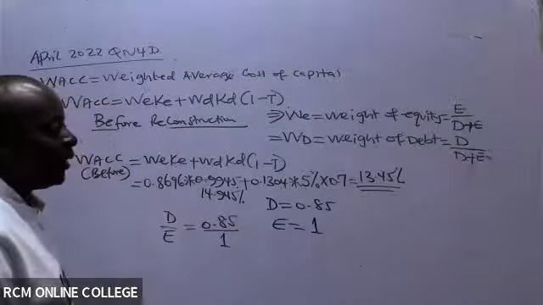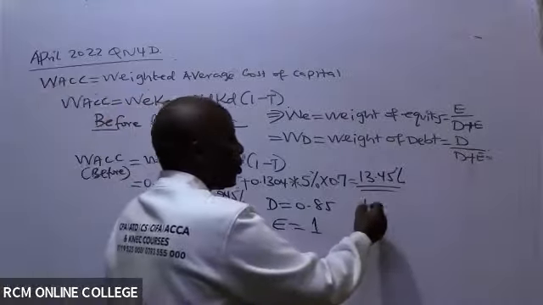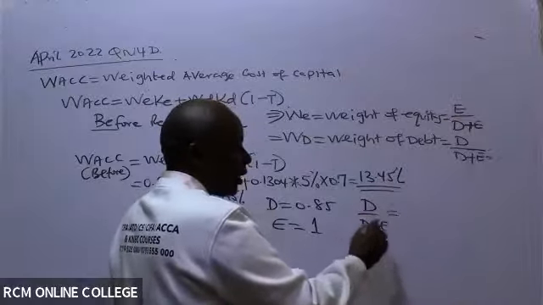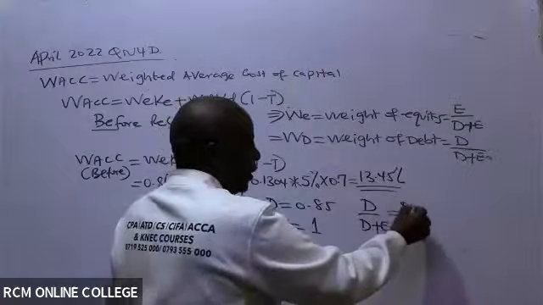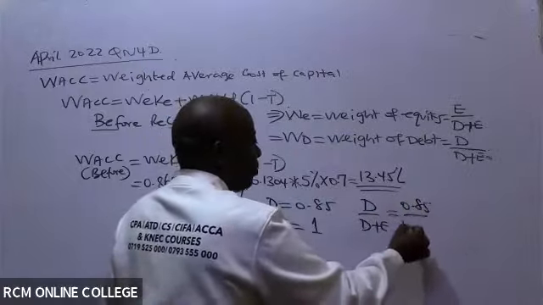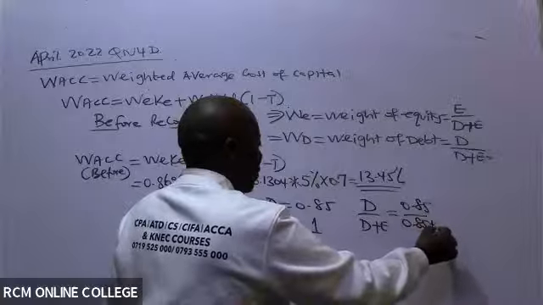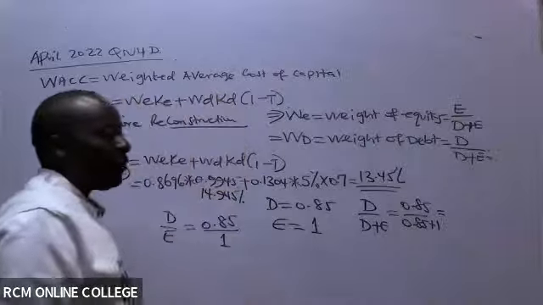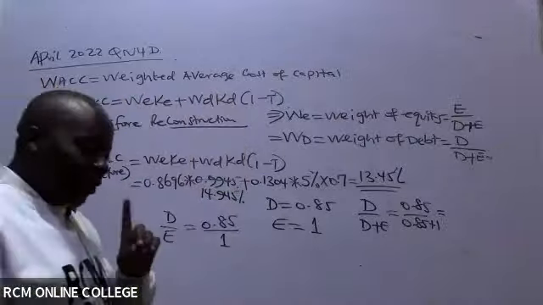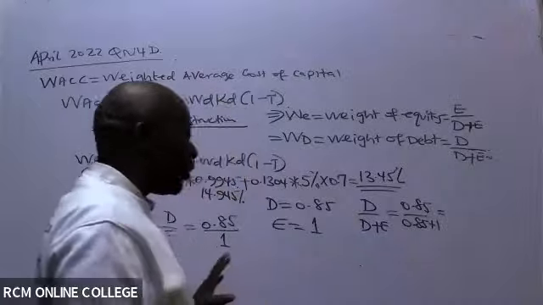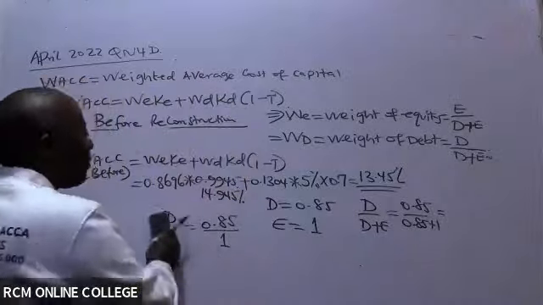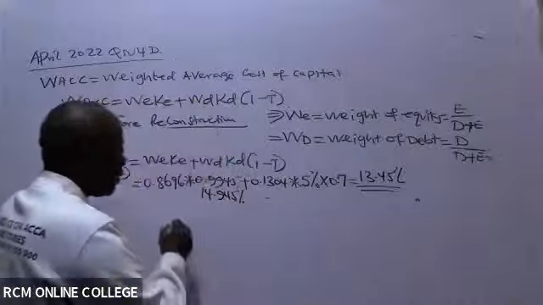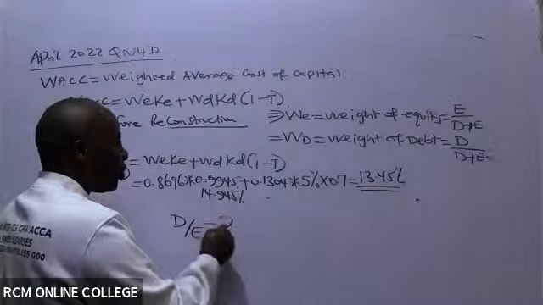All right. And then now if you want the debt to equity ratio as a weight of the capital structure, you do it like this. It will be 0.85 over the debt, which is 0.85, plus equity, which is 1. So it will be 0.85 divided by 1.85. If you make that argument, you'll always be wrong. Why? Because your examiner will come and tell you that the debt to equity ratio is 2.